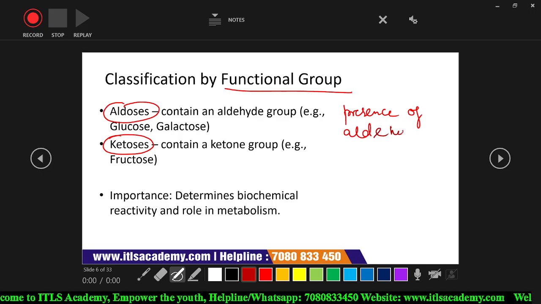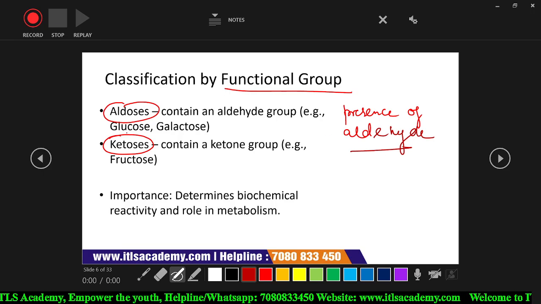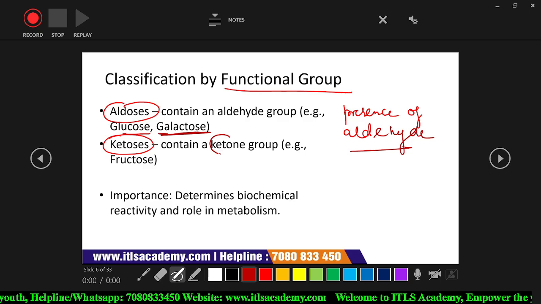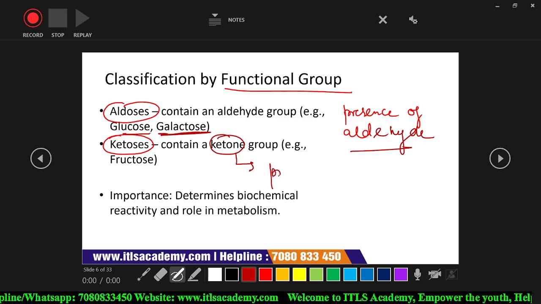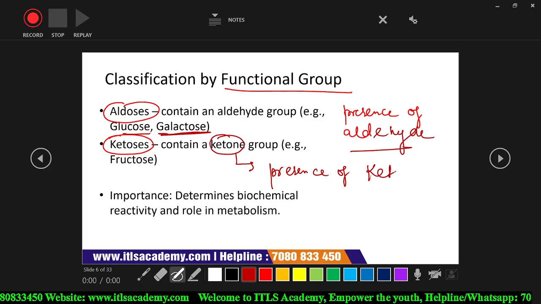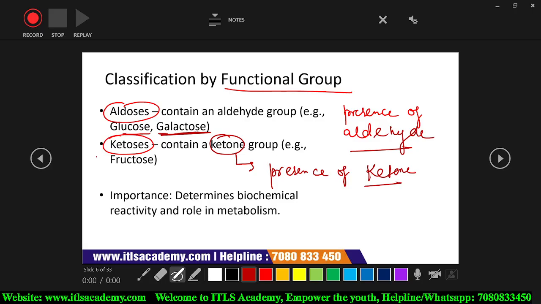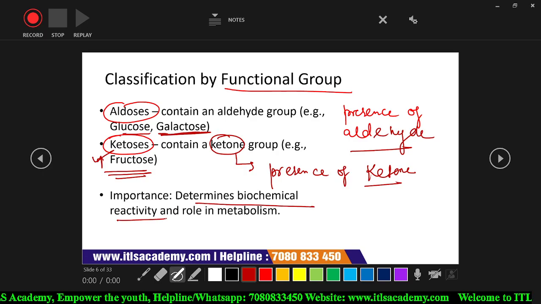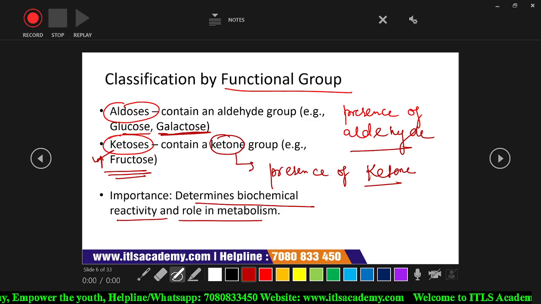Glucose and galactose are both considered aldoses. Ketoses means the presence of a ketone group. So fructose is an example of a ketose, and glucose and galactose are examples of aldoses. This determines the biochemical reactivity and role in metabolism.